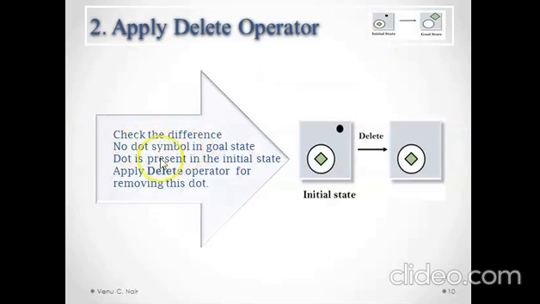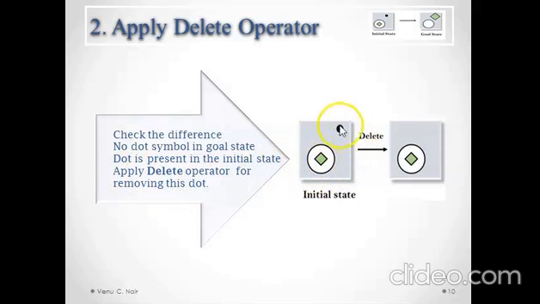So check the difference. No dot symbol in the goal state. So we have to remove this dot from the initial state. For that we can use the delete operation from the available three operations. The dot is present in the initial state. Apply the delete operator for removing this dot.